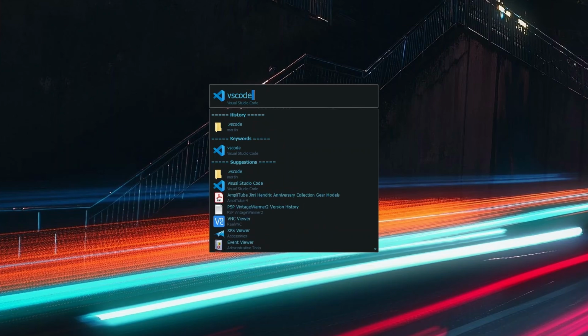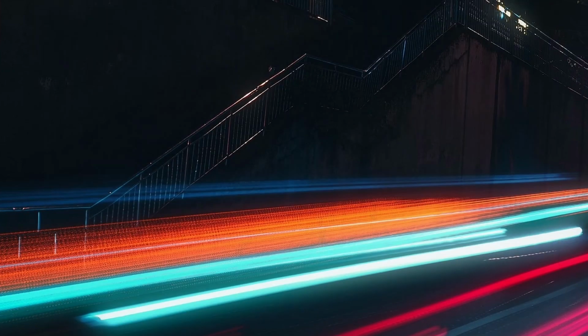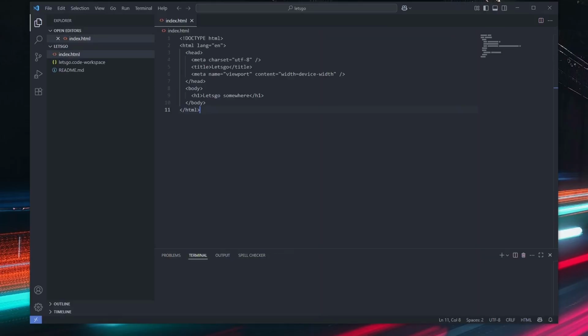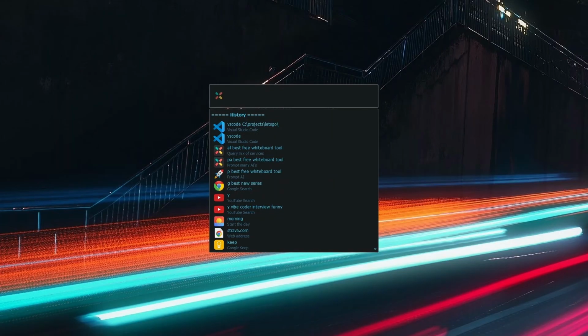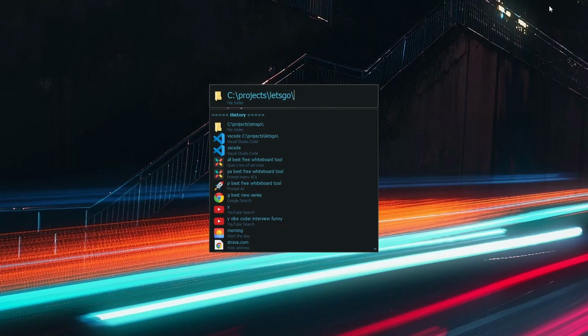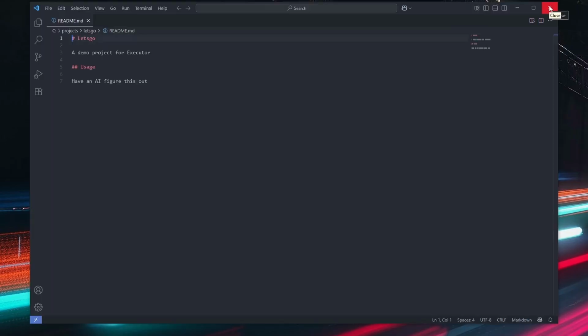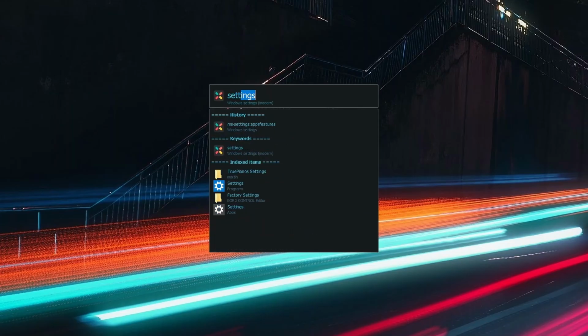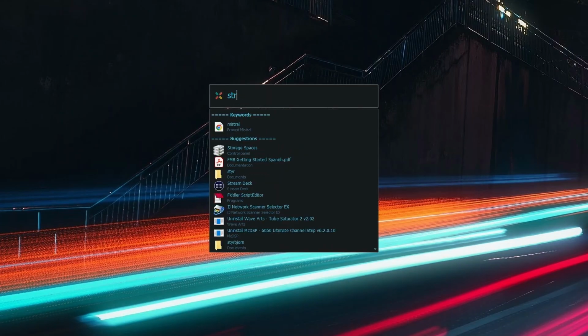Open any programs and programs with parameters. In this case, a project called Let's Go. Open folders so they are available in history for fast recall. The same with files. Open system folders, Windows-specific items, and websites.